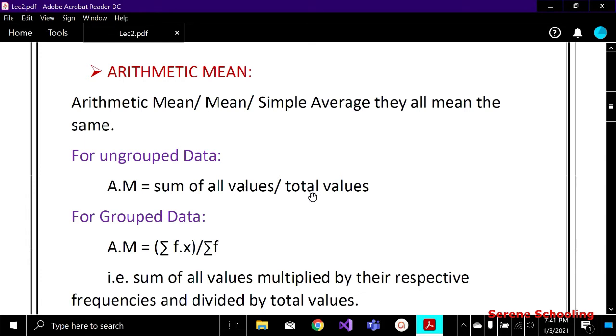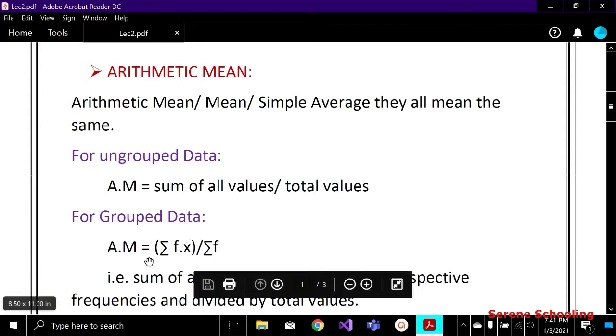This is very simple. But in case of grouped frequency distribution, the formula differs a little bit. Here I am taking the sum of all data values, but before taking the sum I am also multiplying the frequency with x.